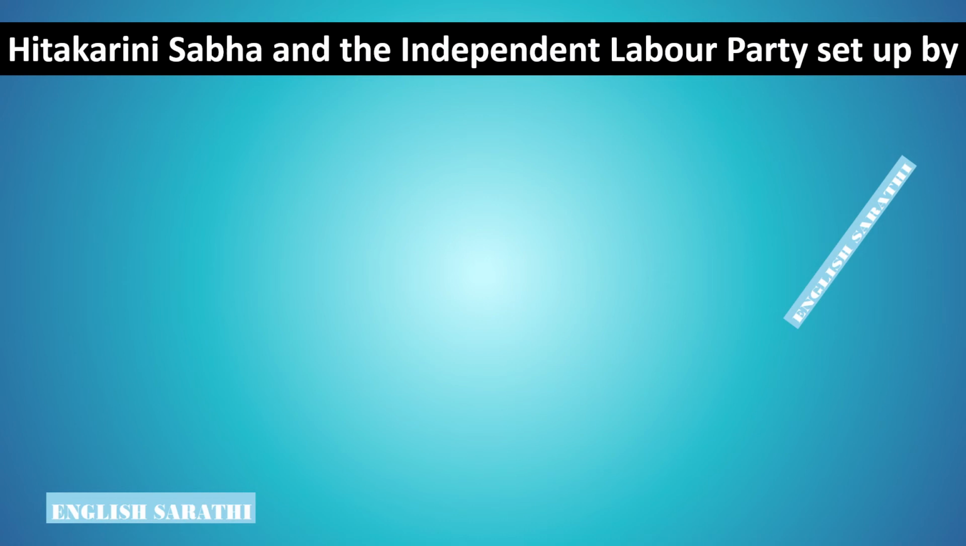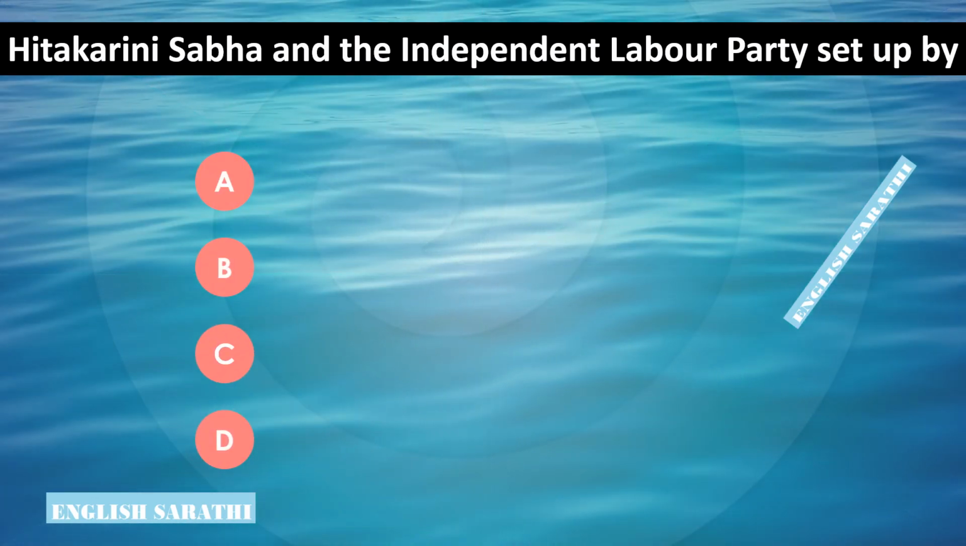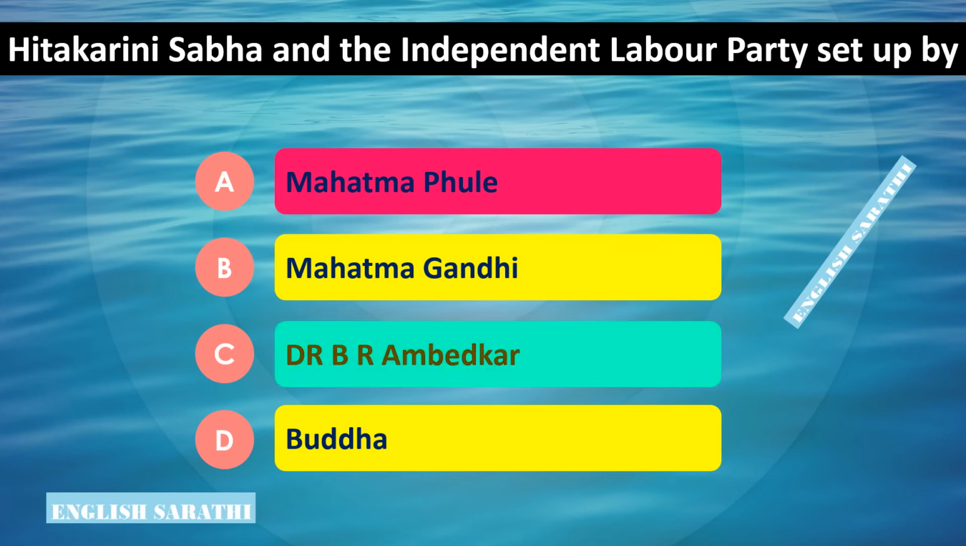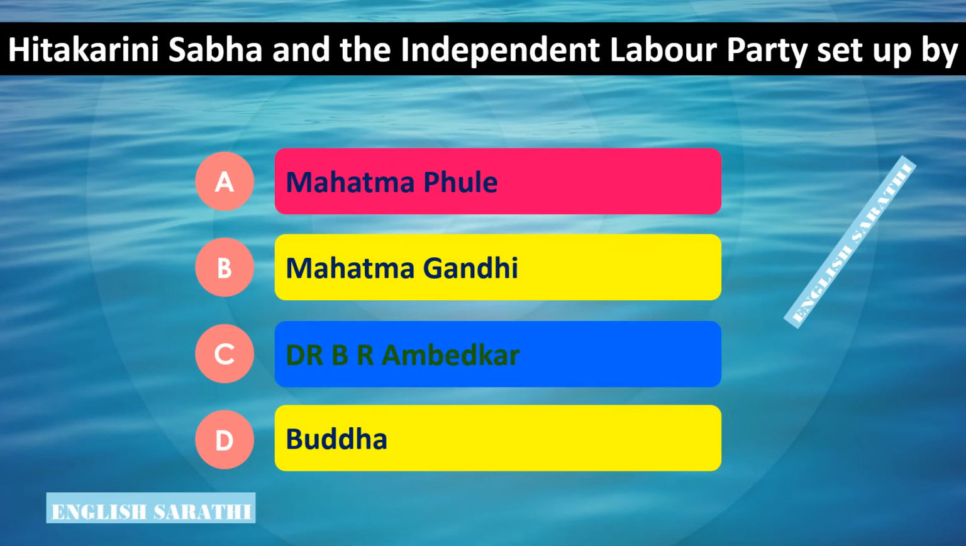Hitakarani Sabha and the Independent Labour Party set up by dash. Options are: Option A, Mahatma Phule. Option B, Mahatma Gandhi. Option C, Dr. B R Ambedkar. Option D, Buddha. The correct option is Option C, Dr. B R Ambedkar. Hitakarani Sabha and the Labour Party set up by Dr. B R Ambedkar.